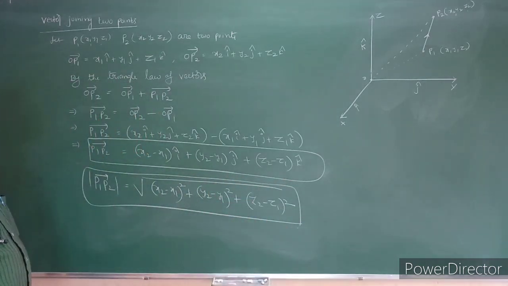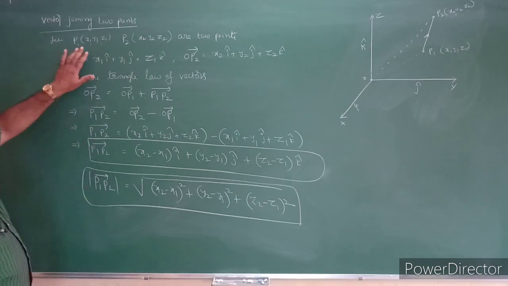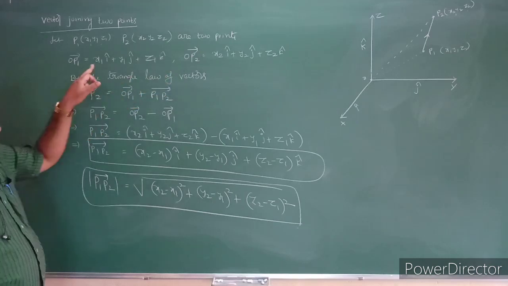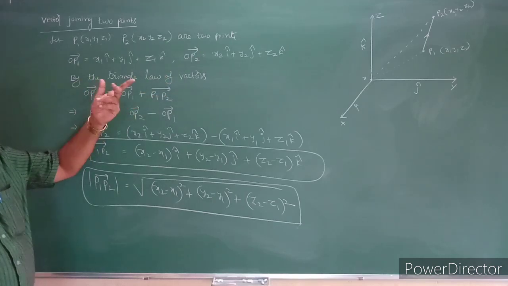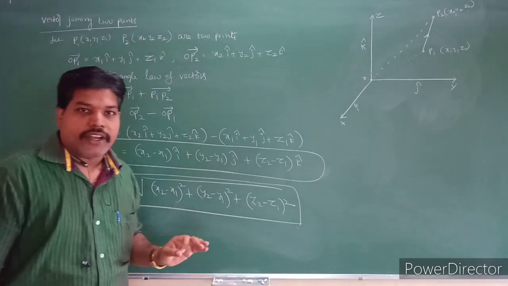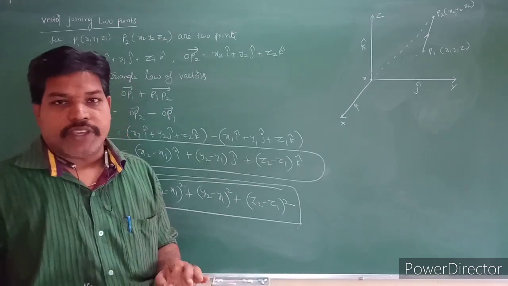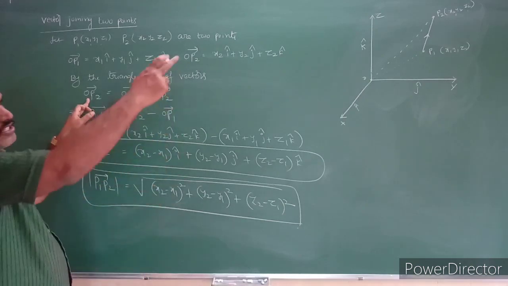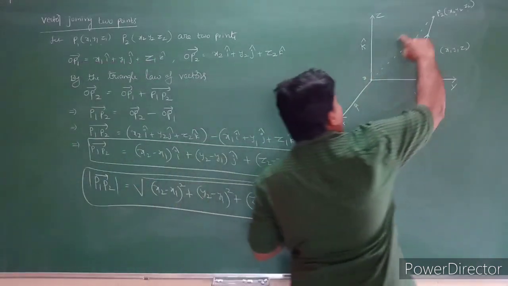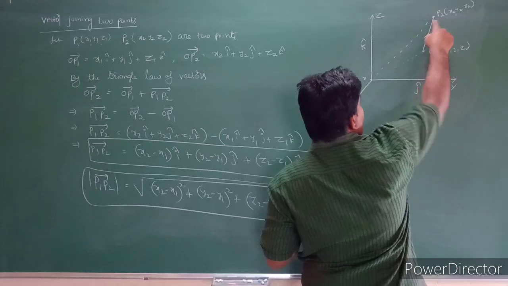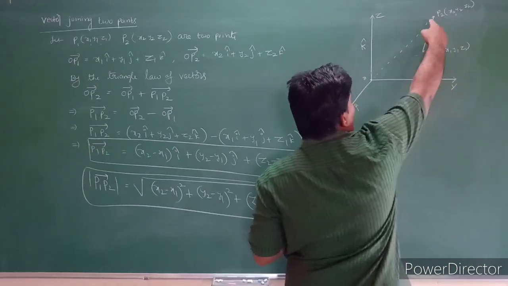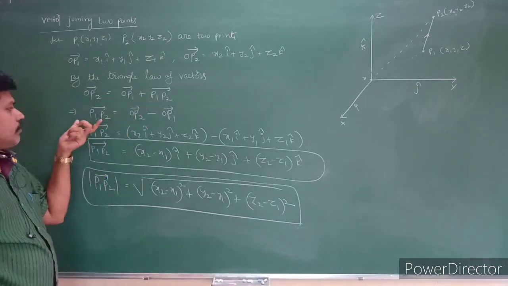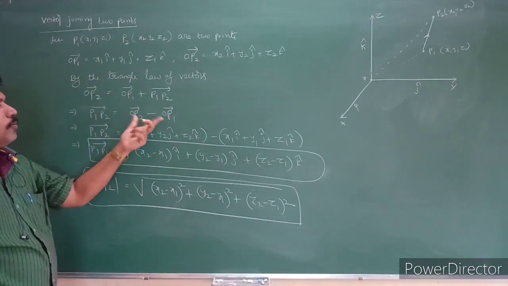So see that one here. I am taking the points P1 and P2. The position vectors are OP1 and OP2 bar. In the triangle of vectors, we know that AC bar can be written as AB plus BC. So here in the diagram you can see that this vector can be written as OP1 plus P1P2, and OP1 plus P1P2 is OP2. So OP2 can be written as OP1 plus P1P2, that is, P1P2 is equal to OP2 minus OP1.